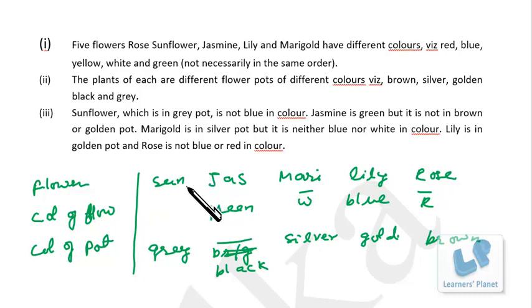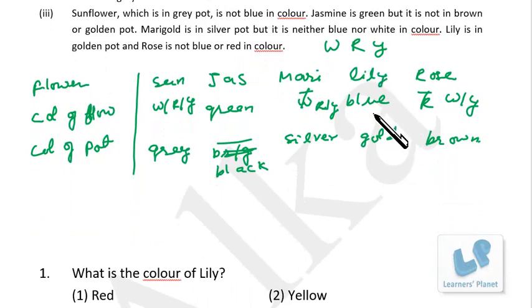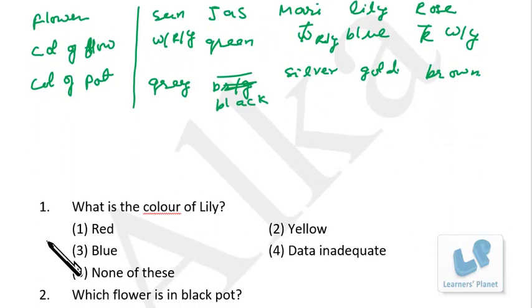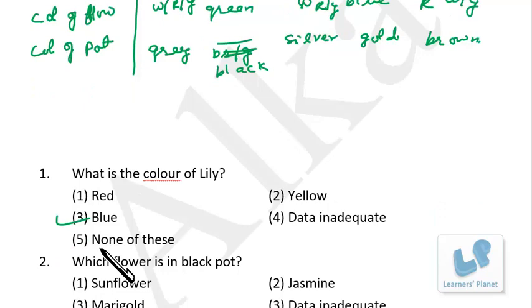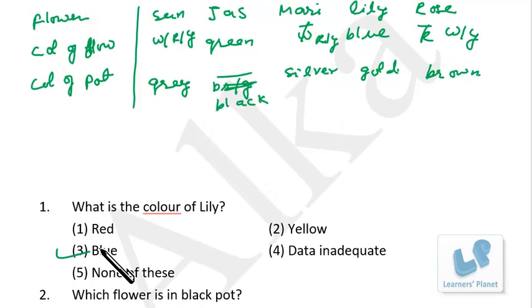Now we are left with white, red and yellow. So if it is not red, it can be white or yellow. If it is not white, it can be red or yellow, and it can be any of white, red or yellow. Now what is the color of lily? That is blue. Which flower is in black pot? Black jasmine.